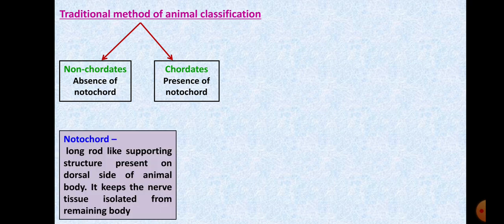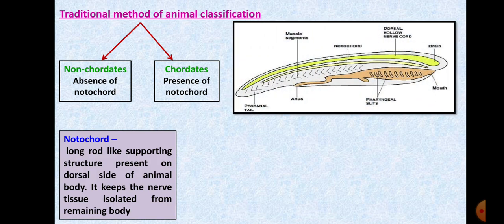Now, what is the notochord? Notochord is a long rod-like supporting structure that is present on the dorsal side of the animal body. The dorsal side means your back region. It keeps the nerve tissue isolated from the remaining body. Gradually the nerve tissues will develop into your nervous system, and this is how they are protected. Also, this notochord provides support to the body of an animal. Now look at the picture. You will be able to differentiate between the nerve cord and the notochord.